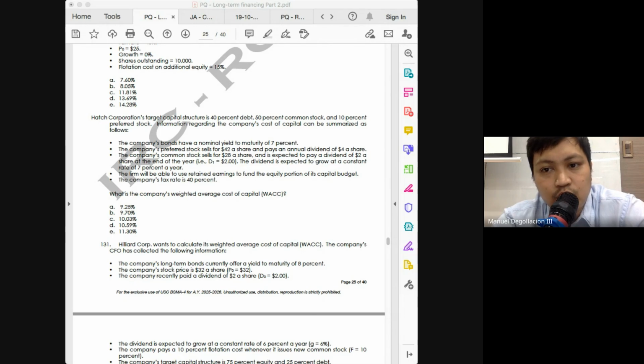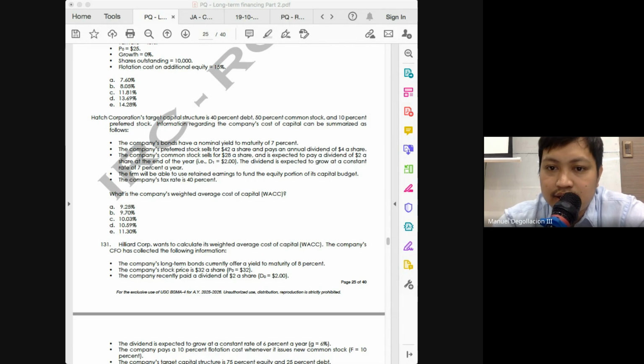Okay? And then what do you do? Multiply those costs of your capital components by the respective weights. How much was the after-tax cost of debt, class? 4.2%. Multiply that by 40%. Next, how much is the cost of preferred stock? It was 9.52. Multiply that with the weight. How much is the weight of your preferred stock, class? 10%. It's the preferred that is 10.